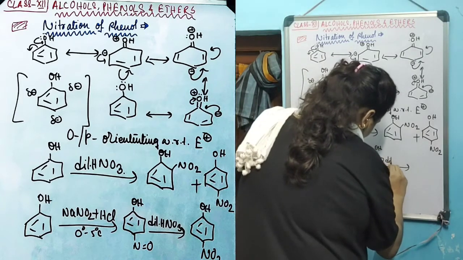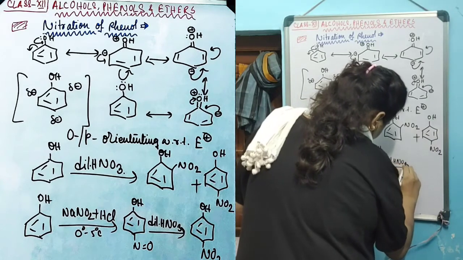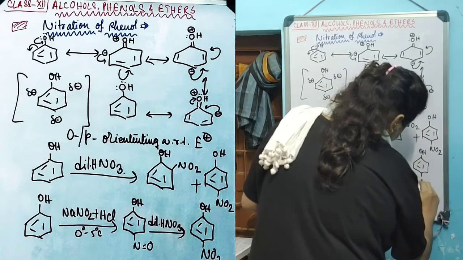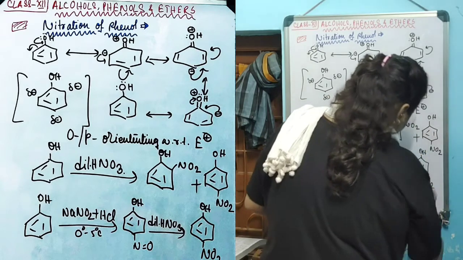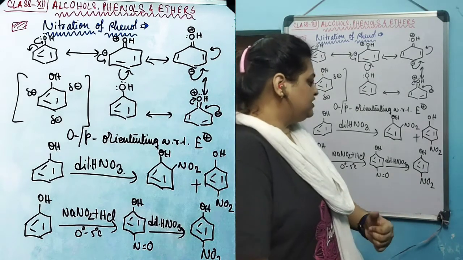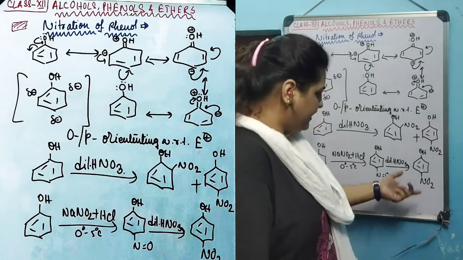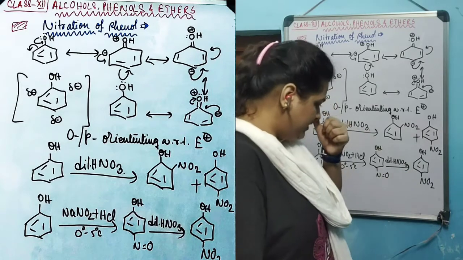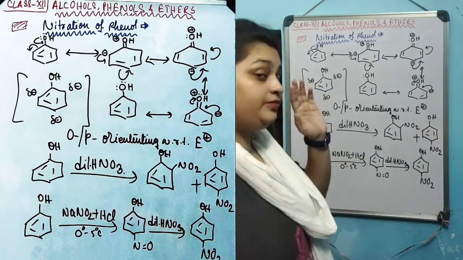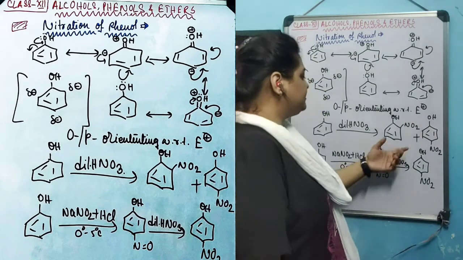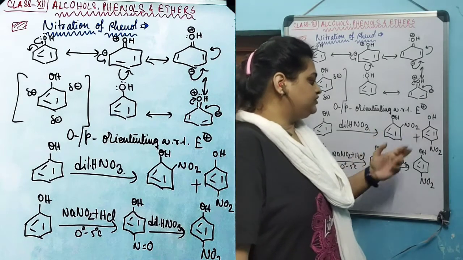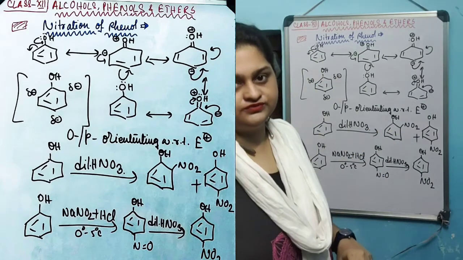When this nitrosophenol compound is subjected to dilute HNO3, it oxidizes to produce paranitrophenol. Thus, you can produce paranitrophenol as a predominant product. But when we are doing nitration of phenol with the help of dilute HNO3, in that case, a mixture of nitrophenols is produced as orthonitrophenol and paranitrophenol.